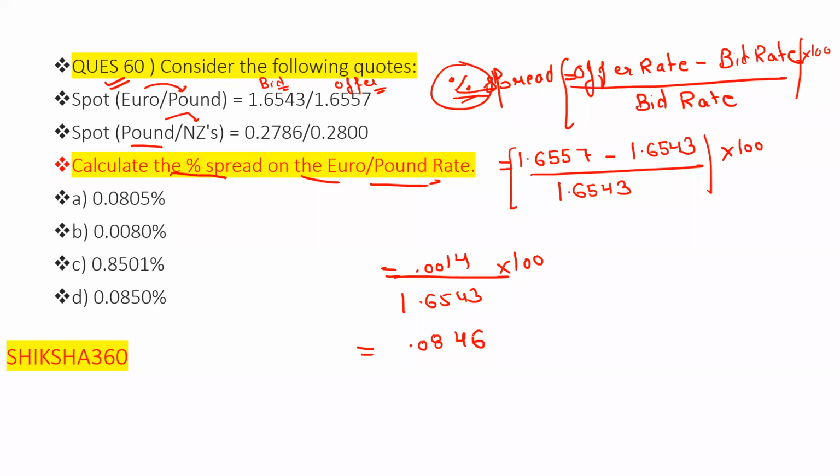So 0.0846. This one is not 0.08, not 0.85, this one is 0.0846, which is approximately equal to 0.0850. So the answer is option D, 0.0850%. That is the percentage spread on the euro pound rate.